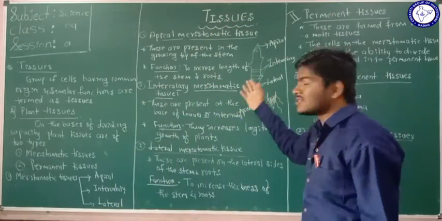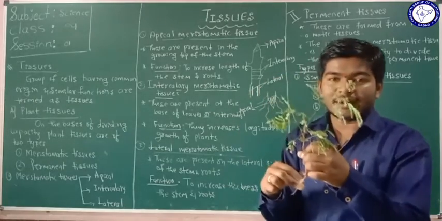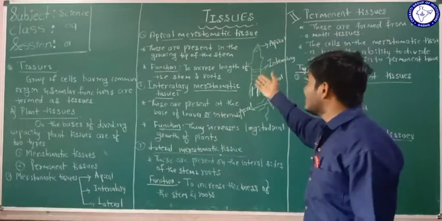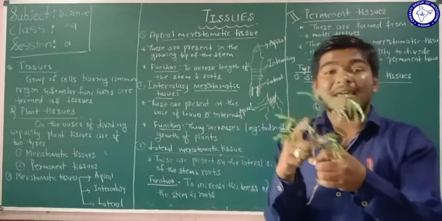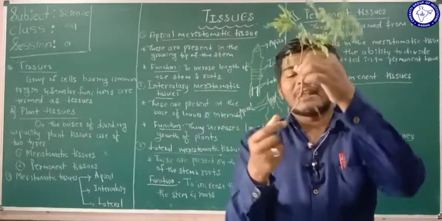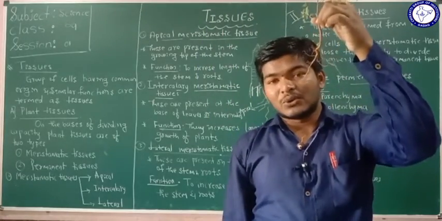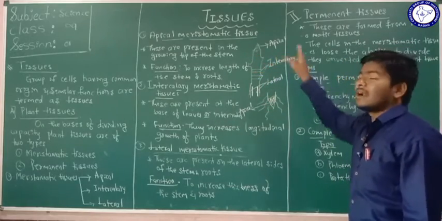And what are the functions here? As we already know, they are present at the growing tip, so the function is to increase the length of the stem and the root. The function of these apical meristematic tissues is to increase the length of the plant and the length of the root.